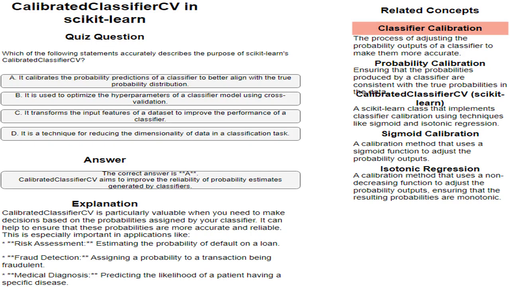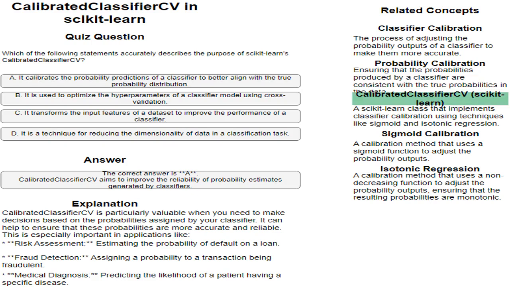Classifier calibration: the process of adjusting the probability outputs of a classifier to make them more accurate. Probability calibration: ensuring that the probabilities produced by a classifier are consistent with the true probabilities in the data.